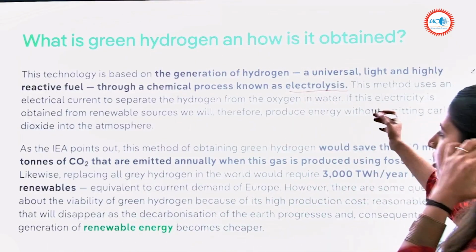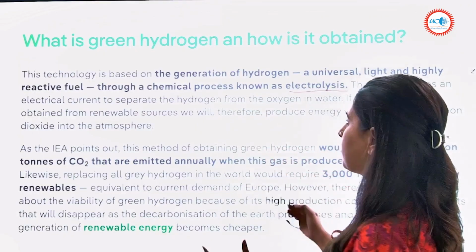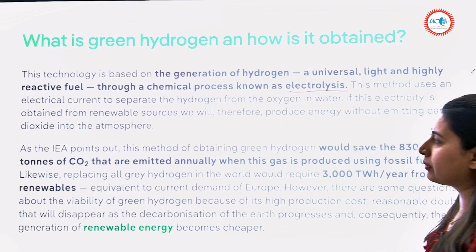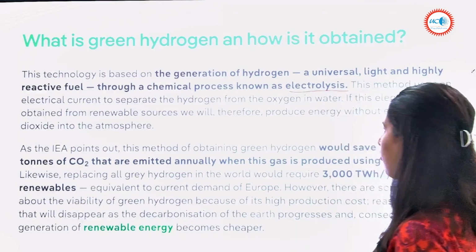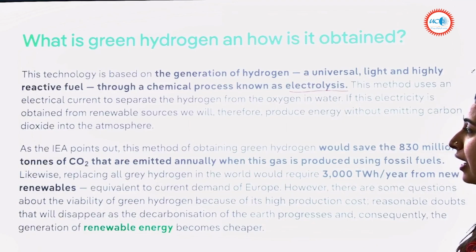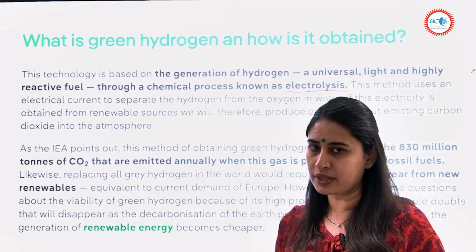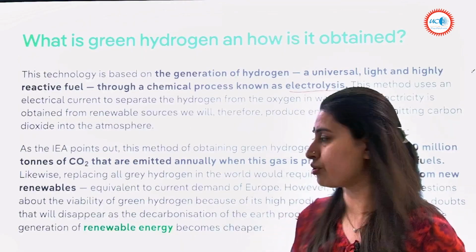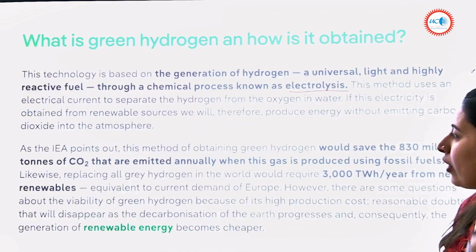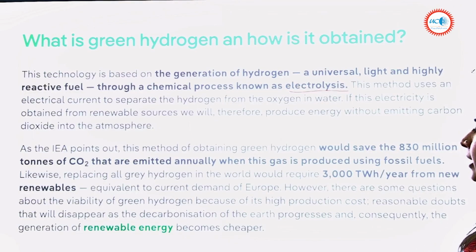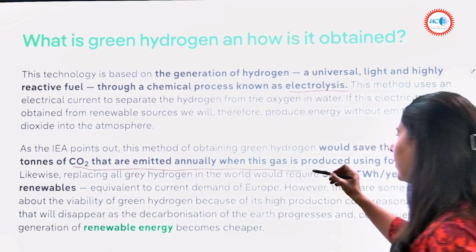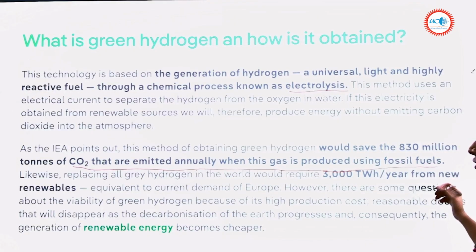Okay, so this method uses an electrical current to separate the hydrogen from the oxygen in water. If this electricity is obtained from renewable sources, we will therefore produce energy without emitting carbon dioxide in the atmosphere. Like we saw the reaction H2O giving us H2 plus O2. There's no carbon dioxide in the reaction. So as the IEA points out, this method of obtaining green hydrogen would save the 830 million tons of carbon dioxide that is emitted annually when this gas is produced using fossil fuels.